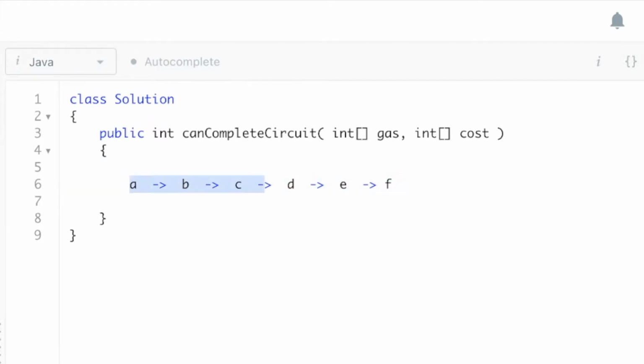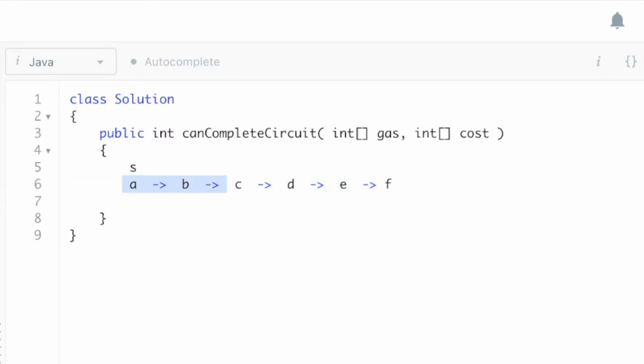So let's just say these are all gas stations: A, B, C, D, E, F. Let's say that my starting point is here. I'm going to start from A, and let's say that I can make it to B, because whatever gas I got at A was enough to overcome the cost of getting to B. Okay, and let's say that after I made it to B, I could not make it to C, that the cost here was greater than whatever gas I got at B plus any leftover gas I had from starting at A.